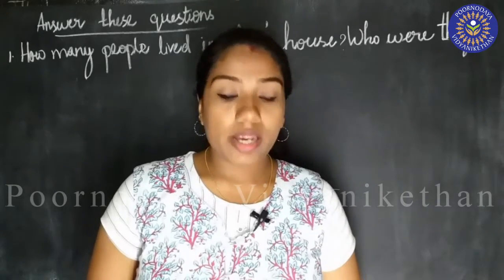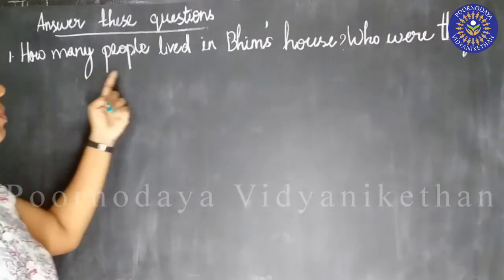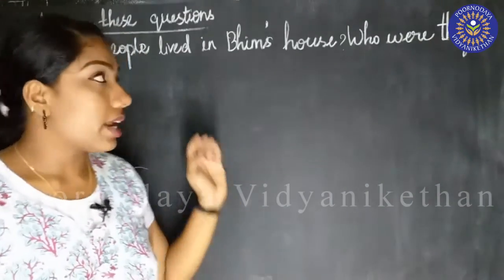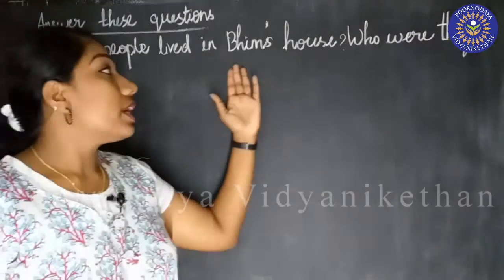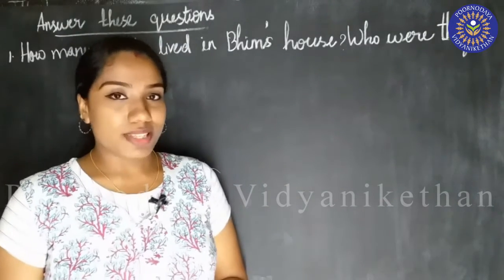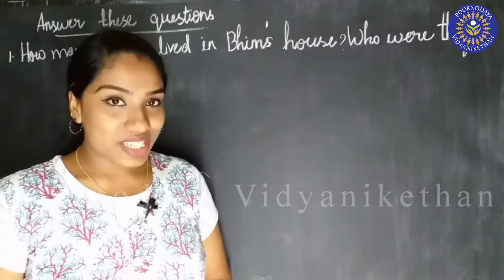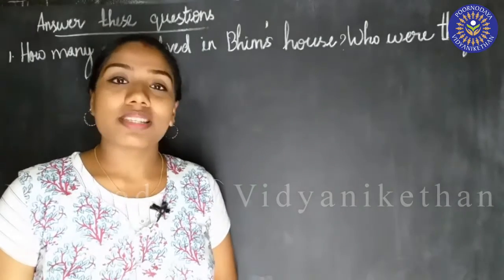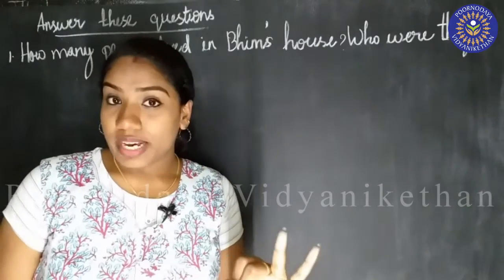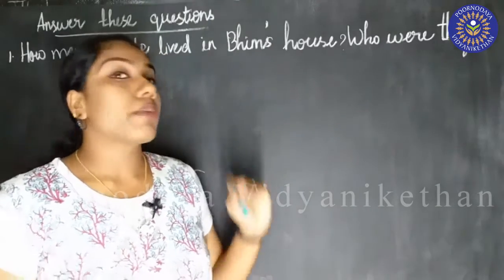Activity A3. Answer these questions. See this, children. Here is a question for you. How many people lived in Bhim's house? Who were they? So we have learned the story and here is a question. Can you tell me how many people lived in Bhim's house? Do you remember the story? Yes, there lived 4 people in Bhim's house. And who were they? Bhim, his wife and their 2 children. So 4 people lived in Bhim's house.